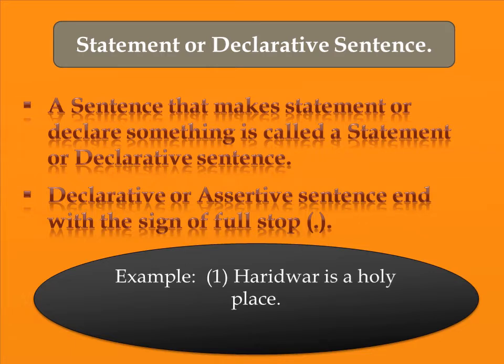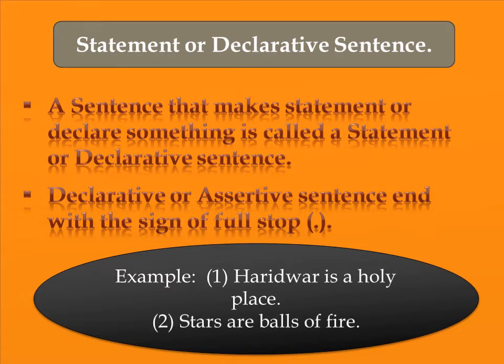Let us see the example. Haridwar is a holy place. Now in this sentence we come to know that Haridwar is a holy place. This sentence ends with a full stop, so it is considered a statement or declarative sentence. Most sentences that end with a full stop are considered statement or declarative sentences.